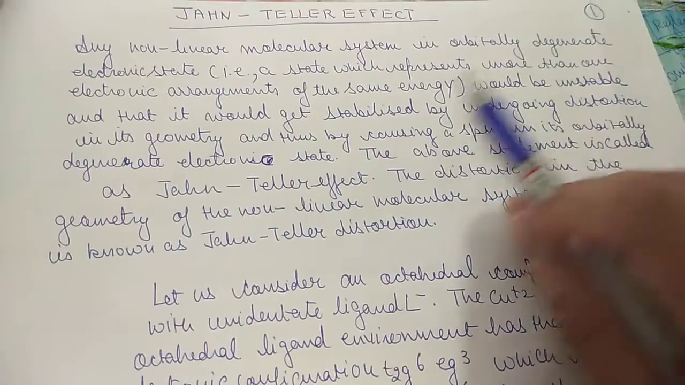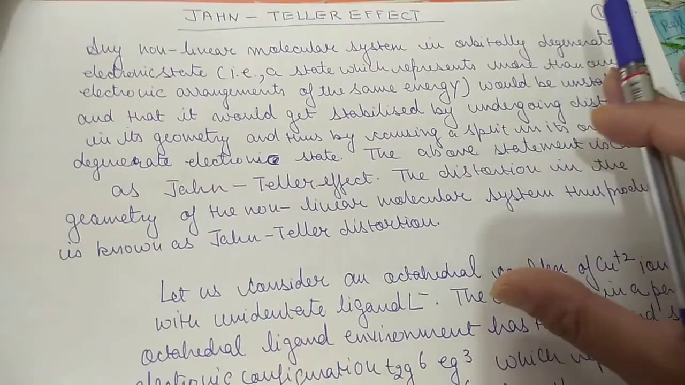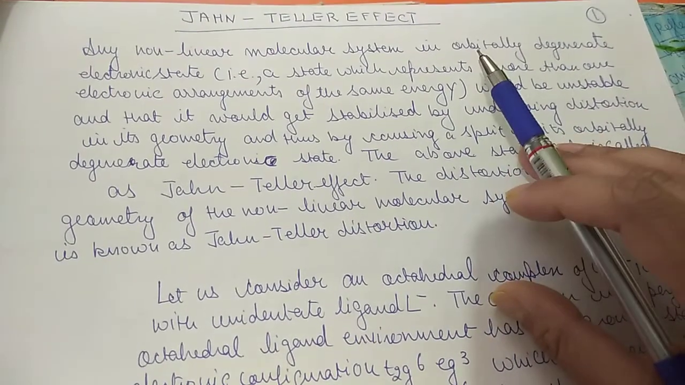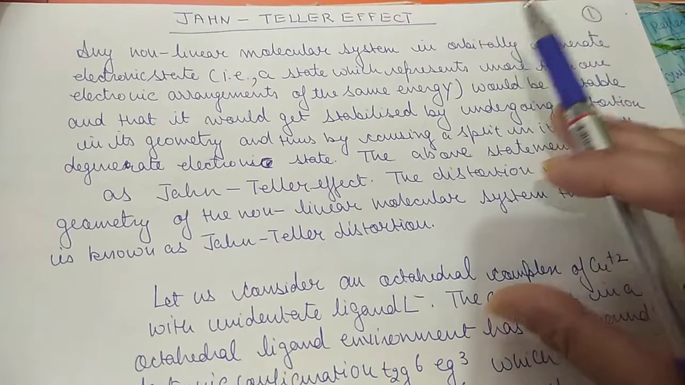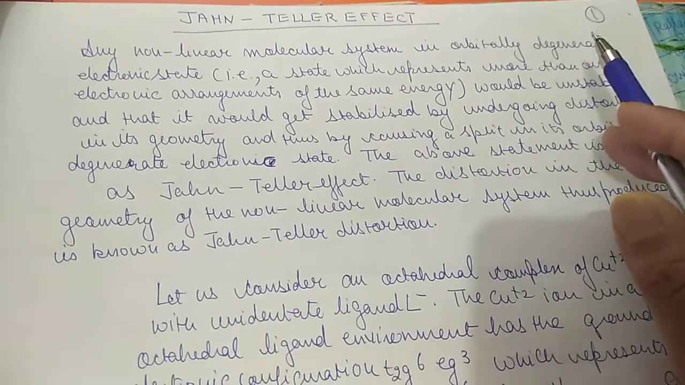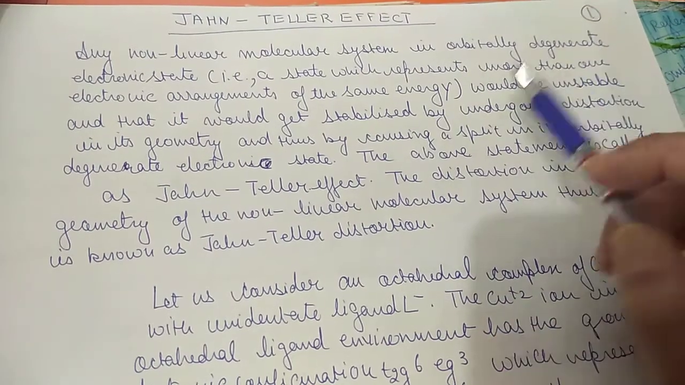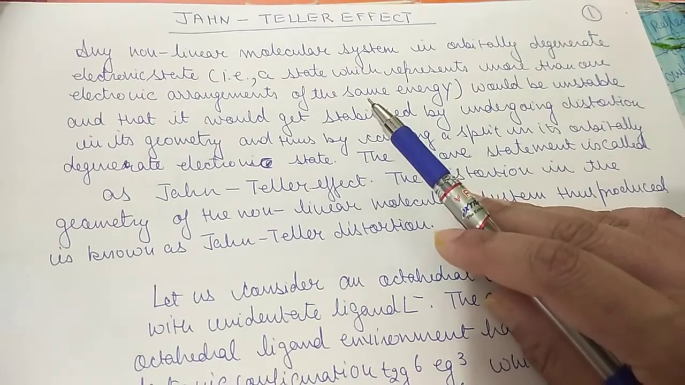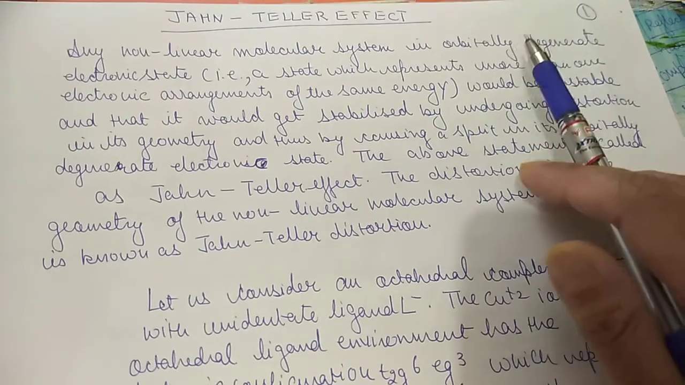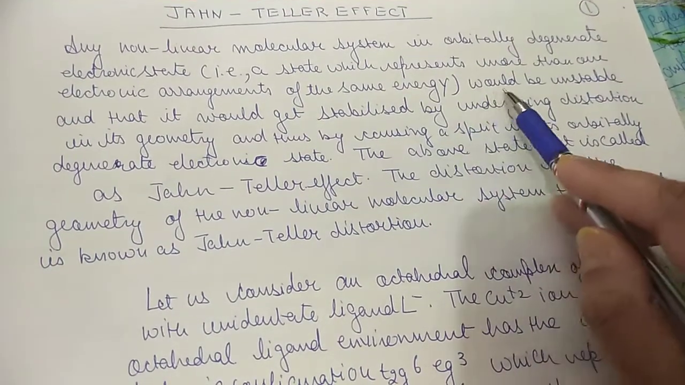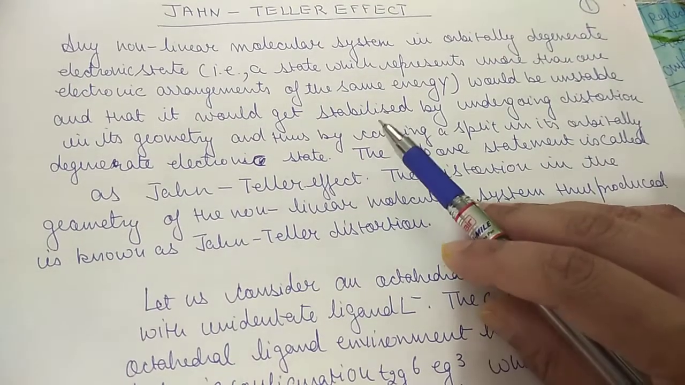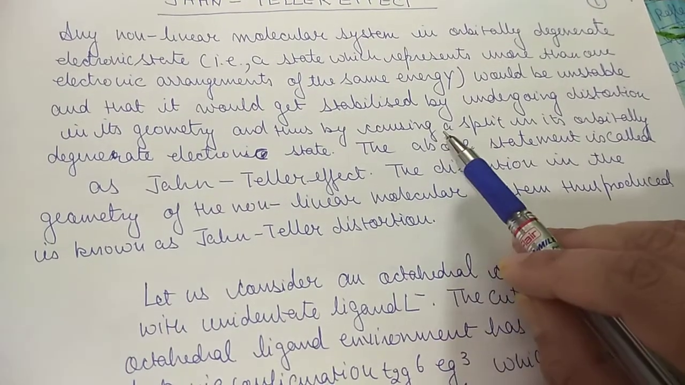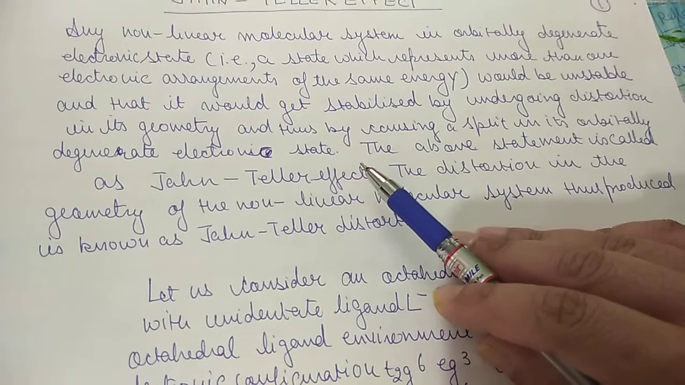So any non-linear molecular system, we know, we have just studied this CFSE theory in octahedral complexes, and we know how the electrons arrange themselves in the t2g and eg states, which are the electronic states. So any non-linear molecular system in an orbitally degenerate electronic state, that state should have more than one arrangement of the same energy. It would be unstable, and it would get stabilized by undergoing distortion in its geometry and thus causing a split in its orbitally degenerate electronic state.